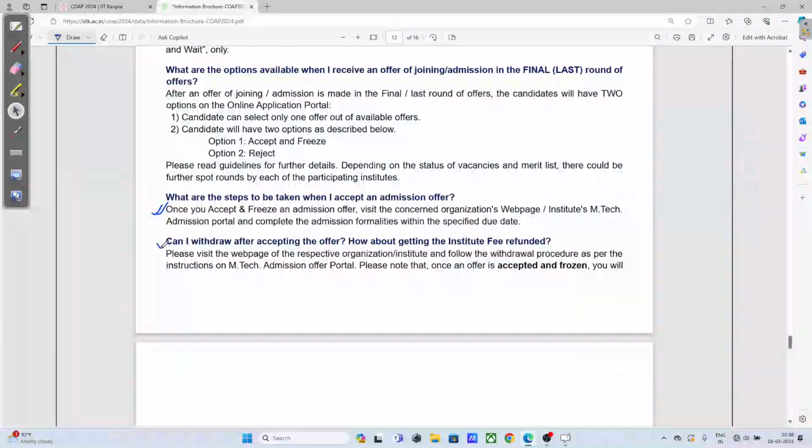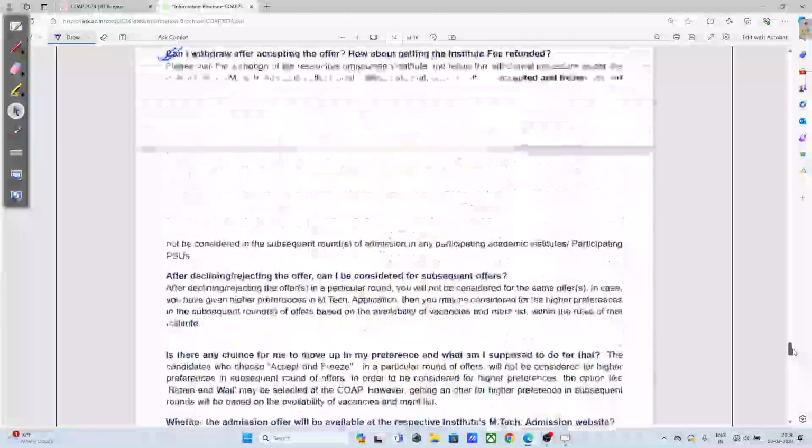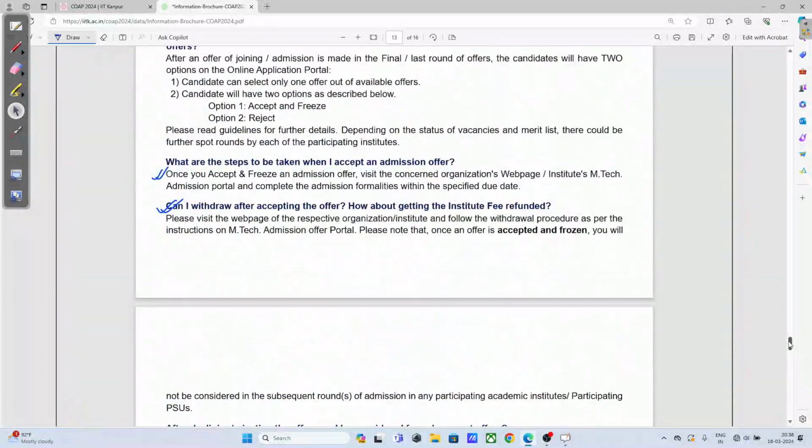So now, the very important and last question that we have: can I withdraw after accepting the offer? Yes, you can withdraw. Suppose you got into some IIT and then you got a PSU also, you can withdraw. There is a proper procedure for that. You can do that. You will get your refund also.